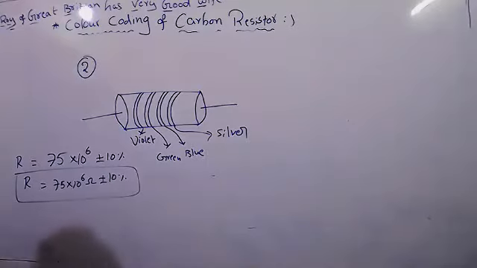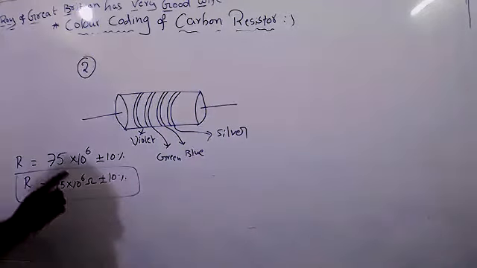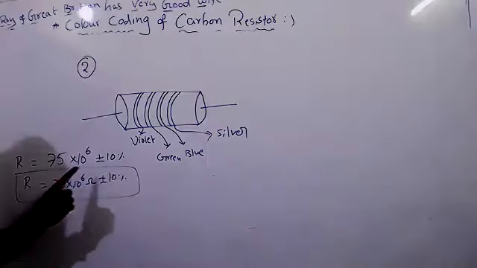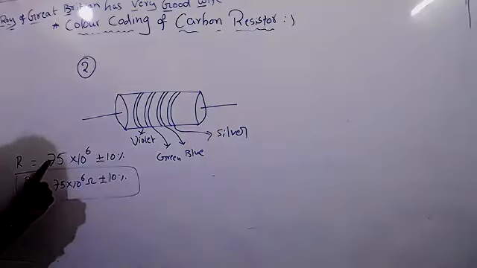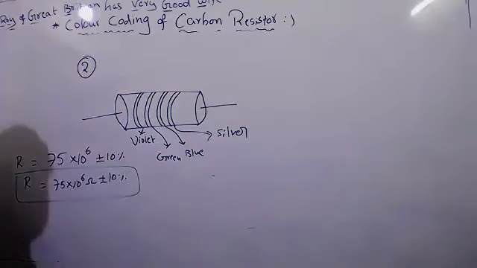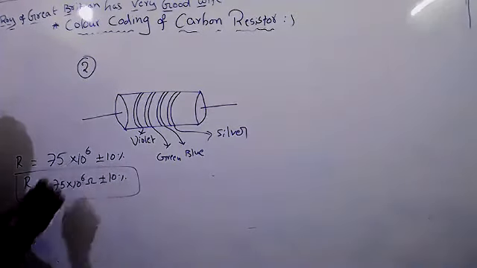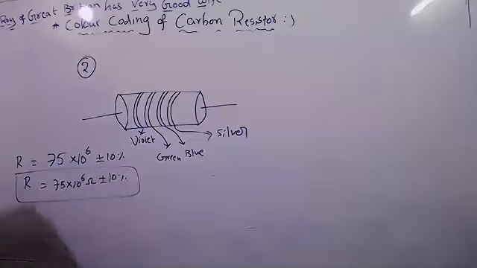Sir, how did you get the 75? First and second tell about what? Magnitude, the number. So the first color is violet, and the violet number is 7. The second is green, and the green number is 5. Both I wrote because both are numbers. The third one is the multiplier. Blue is 10 to the power of 6. Plus or minus 10. Okay, sir, now I got it.